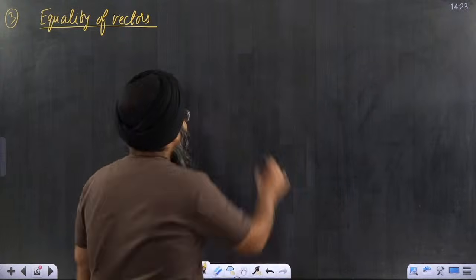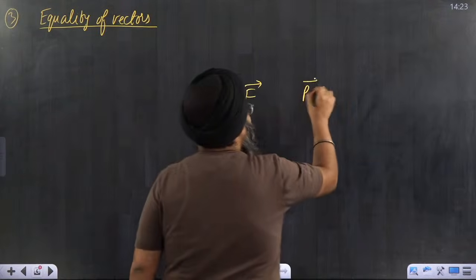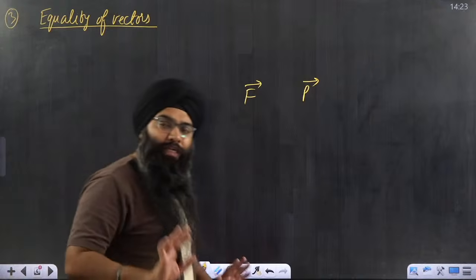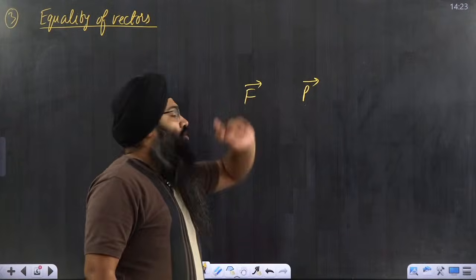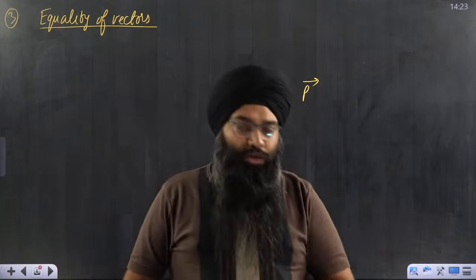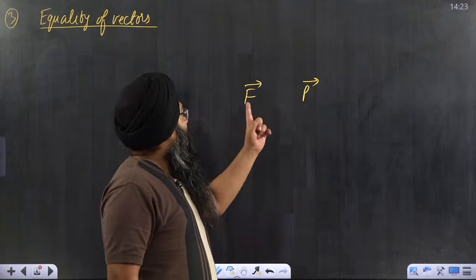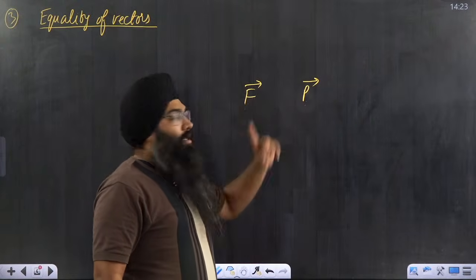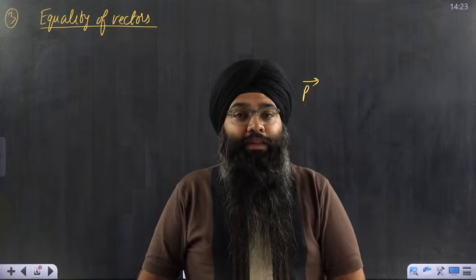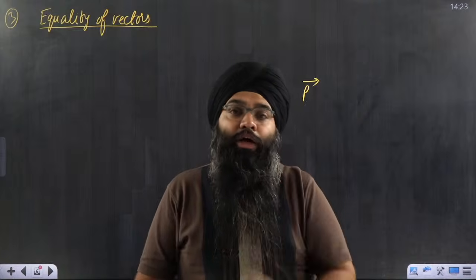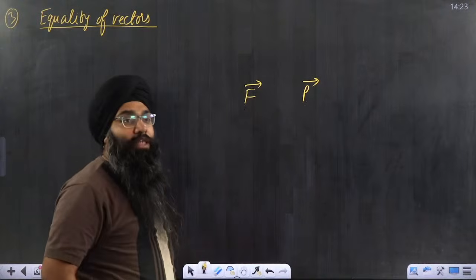If I say there is a vector which is represented by a force vector, and there is a vector which is represented by a momentum vector, let us suppose I say that the direction of momentum and the direction of force are the same, and the magnitude of force and the magnitude of momentum are the same. Are these 2 equal vectors? No, these are not equal vectors. Why? Because even though magnitude and direction are the same, force and momentum are 2 different physical quantities. That is why we will not say that these 2 vectors are equal. I hope this particular point is clear to you.